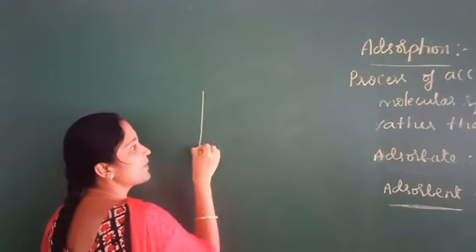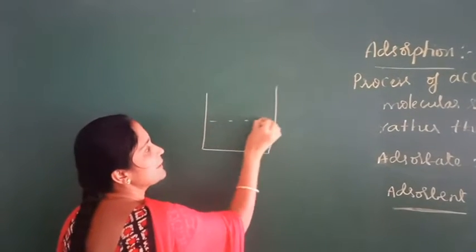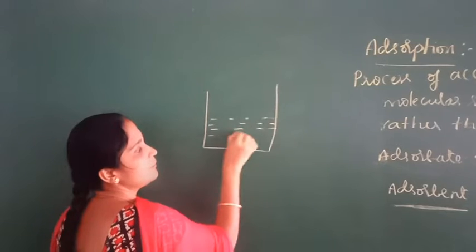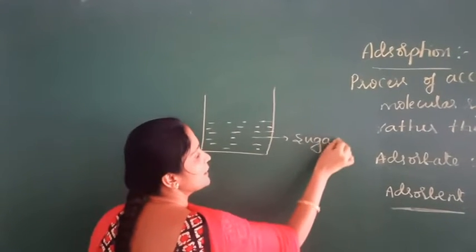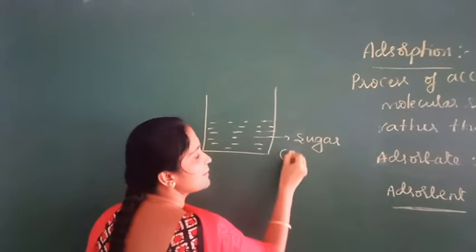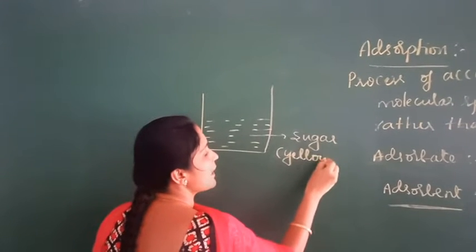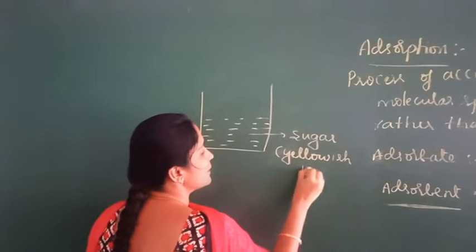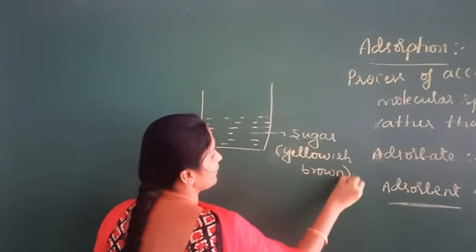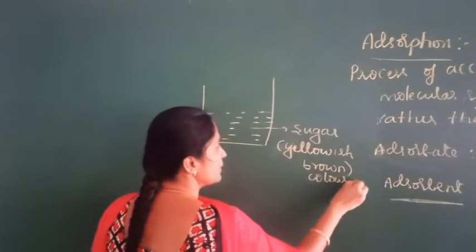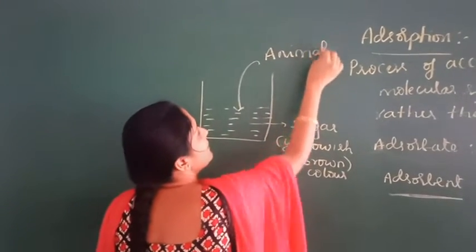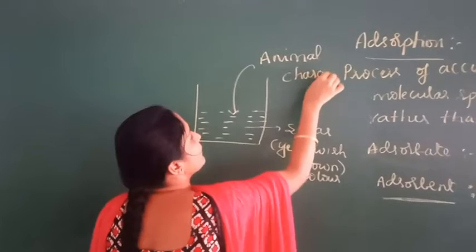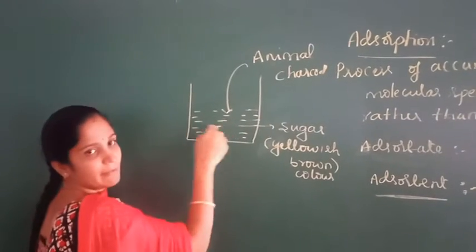One more example is, take a beaker containing aqueous solution of sugar which has yellowish brown color. To this add some animal charcoal and stir well.